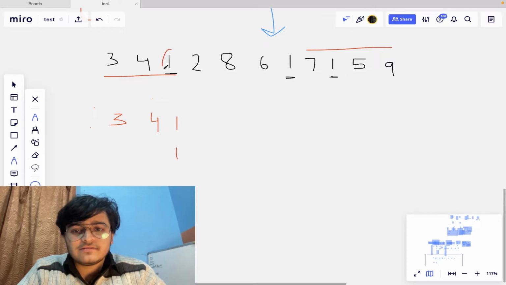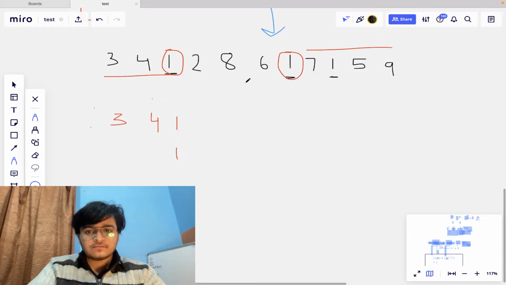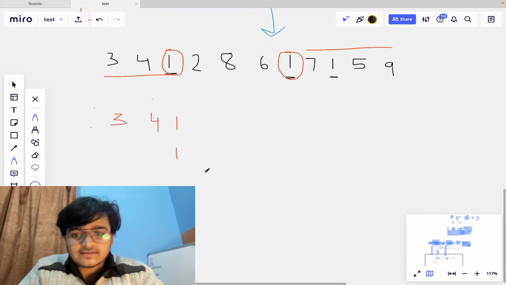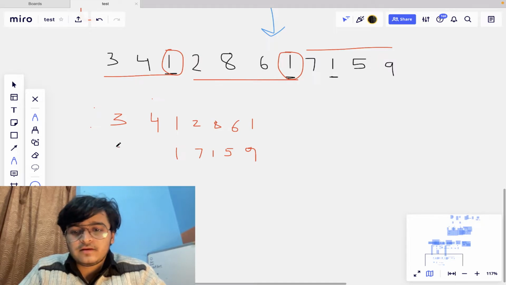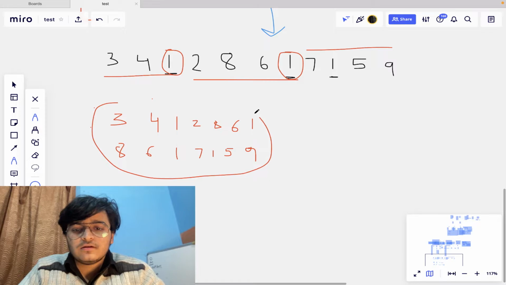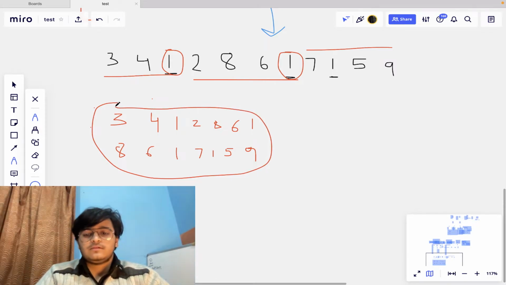This one is matched with this one, and 4 digits in front of it, so 7 1 5 9 in front of it. So 4 more characters can be taken. 2 8 6 1 will come here, and 2 before that, 8 6, will come here, right? So according to my previous code, my answer is this one.